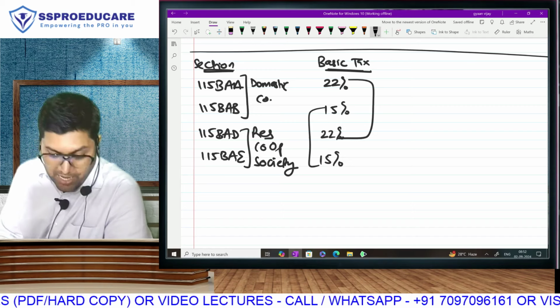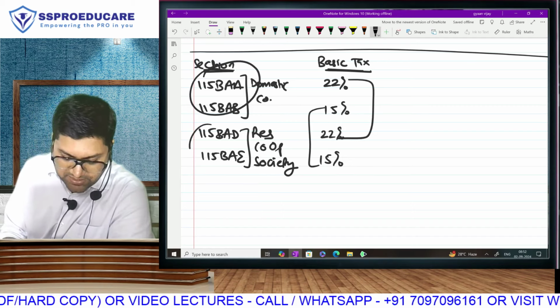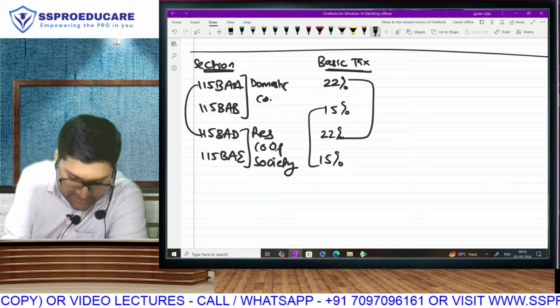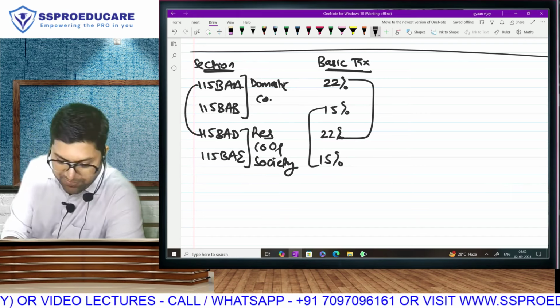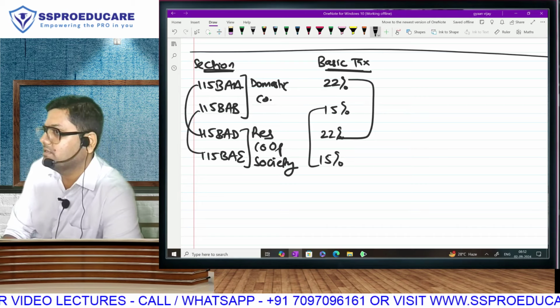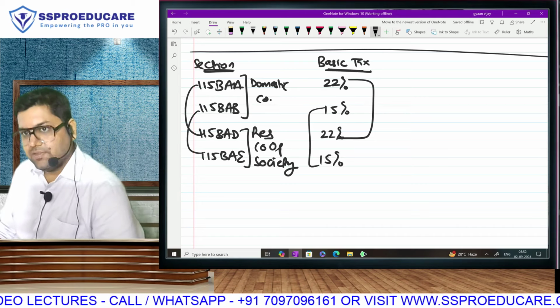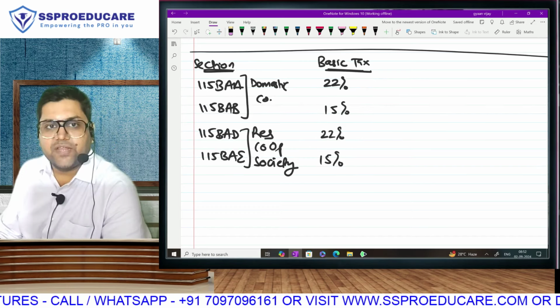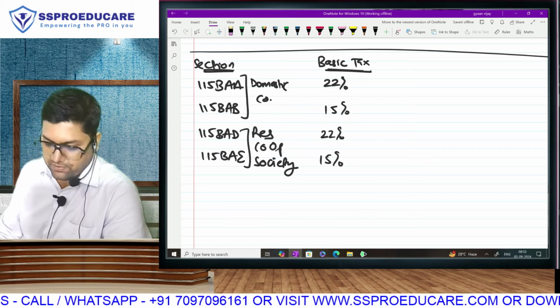In fact, I will teach you these two sections together, and then I will teach you these two sections, because they have more similarities. Do you understand? Okay. So till now, the basic tax: manufacturers 15 and others 22.